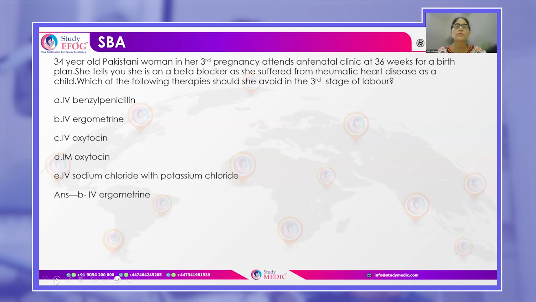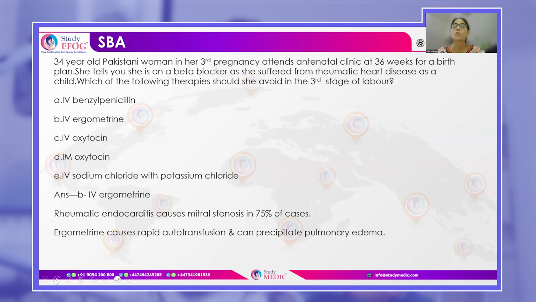Remember, any woman with a cardiac disease, you will always avoid giving her ergometrin intravenous, because this causes sudden rapid autotransfusion, and the preload to the heart increases, and that can precipitate pulmonary edema.